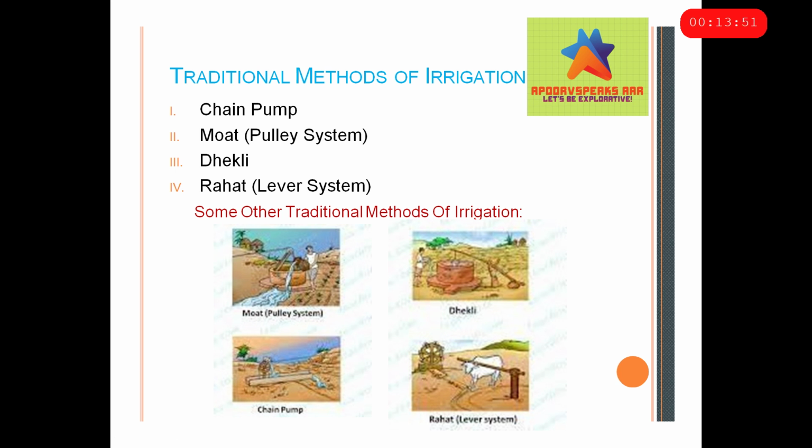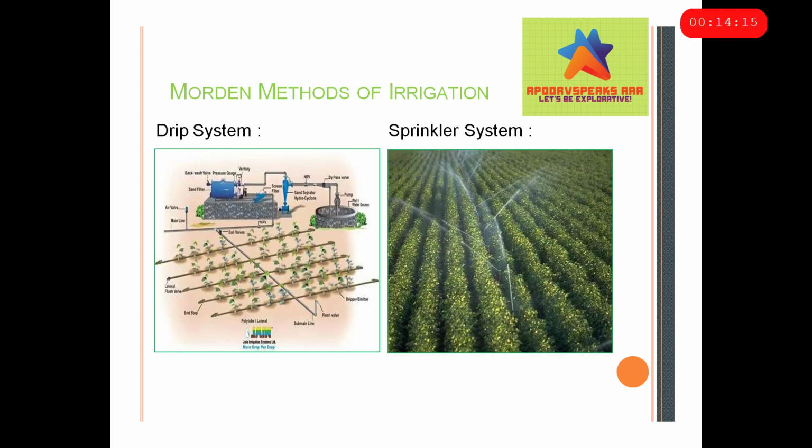So one thing which is common over here is that it requires a lot of manual work either by animal or by man, and it also wastes a lot of time, which nowadays most people don't have. So to prevent wastage of time and human labor, we have modern methods of irrigation, which are two systems, drip system and sprinkler system. Let's look at them one by one.